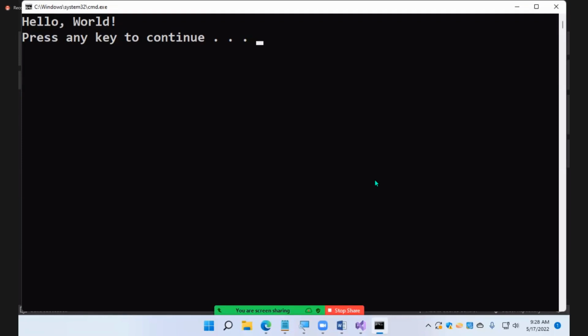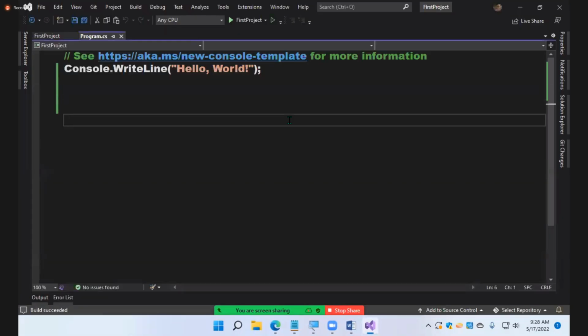Actually, we can run in 3 ways, guys. One is control F5. Second one is F5. All of you concentrate on the screen because the window will close before you see the output.